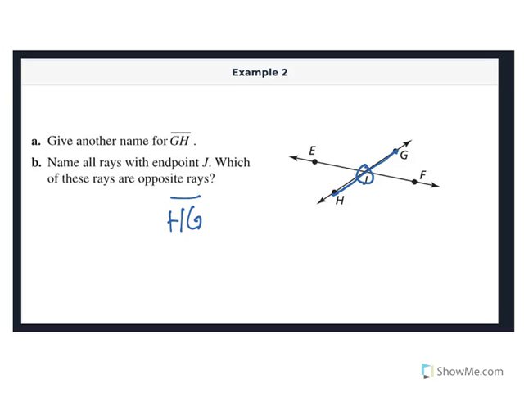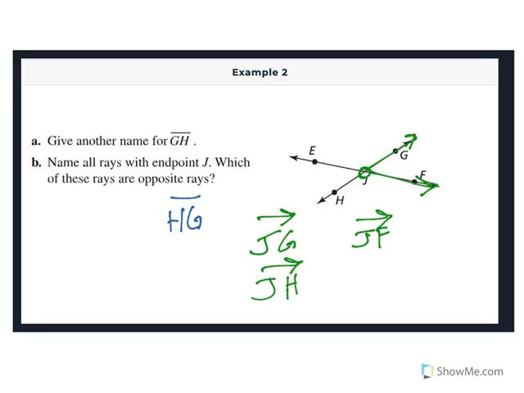And then we want to name all of the rays. Remember, the rays have one endpoint, right? All of the rays with endpoint J. So here's our endpoint J. So we're going to have J, we could have JG, we could have JF. Notice that I'm putting the J first because that's where the endpoint is. And we could also have JE, my daddy's initials.